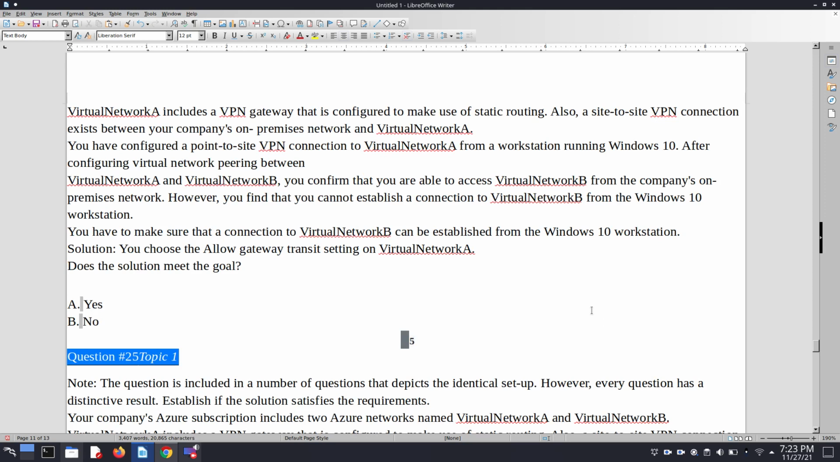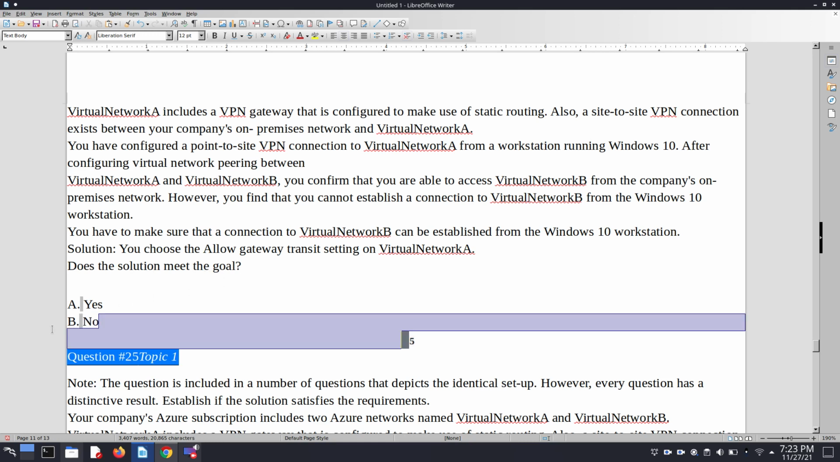So for solving this problem, we choose a solution. You choose the allow gateway transit setting on Virtual Network A. But only allowing the gateway transit setting on the virtual network does not meet our goal. So this solution does not meet our goal, so we simply choose no, option number B.